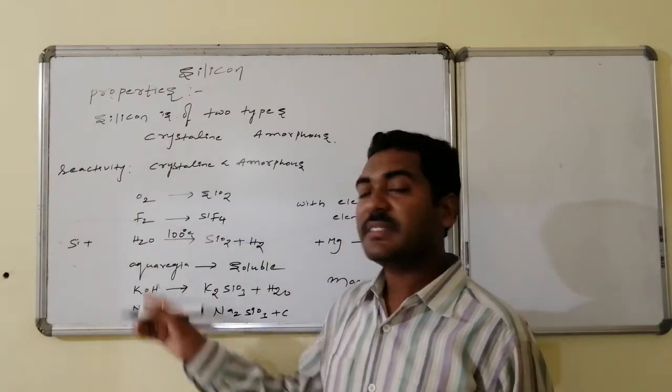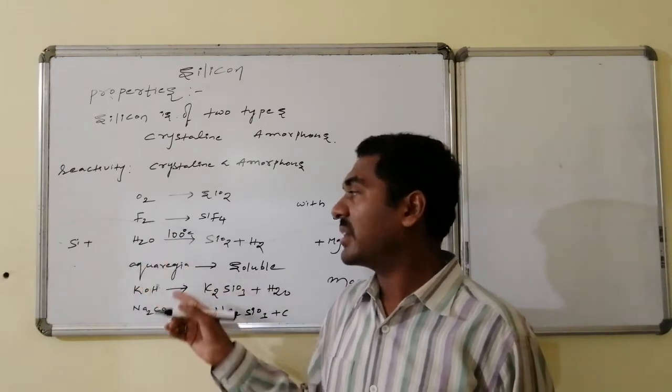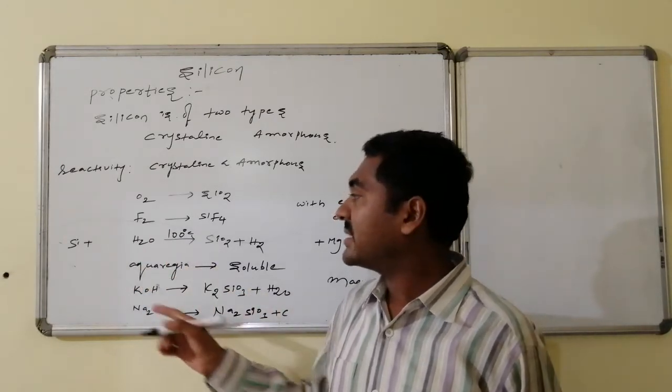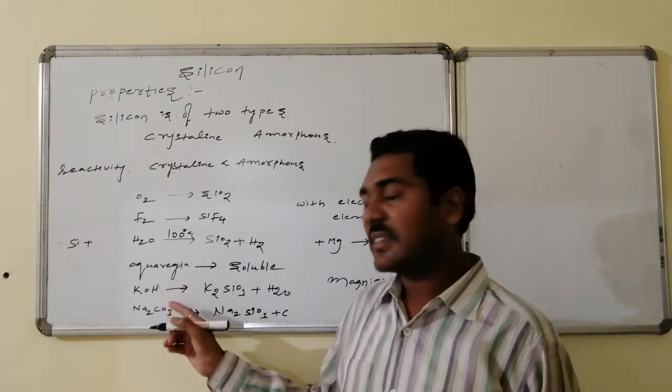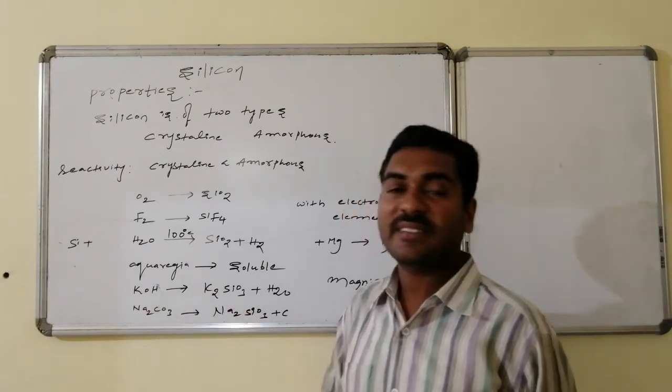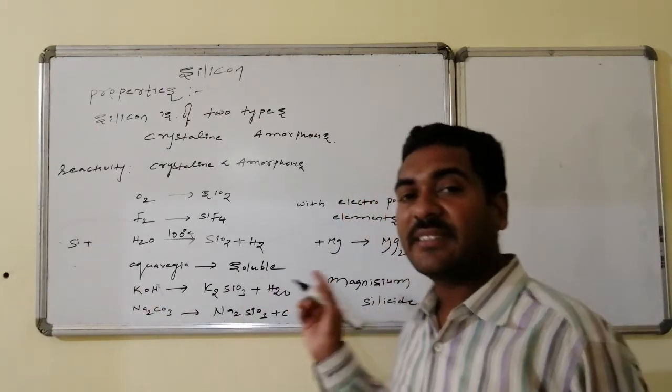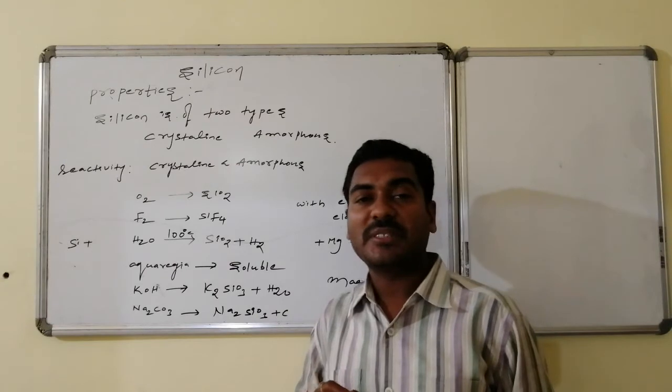Silicon combines with oxygen, fluorine, reaction with water, solubility in aqua regia, combination with bases under heating conditions, followed by reaction with sodium carbonate and reaction with the more electropositive metals.